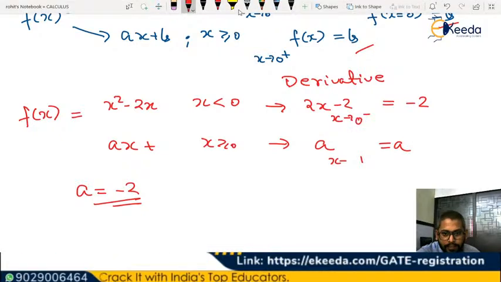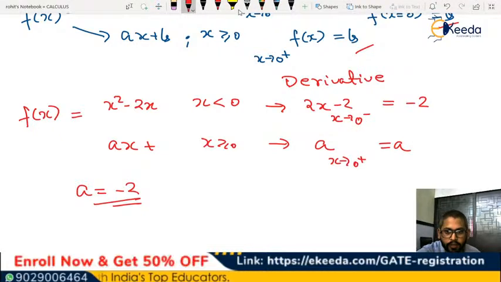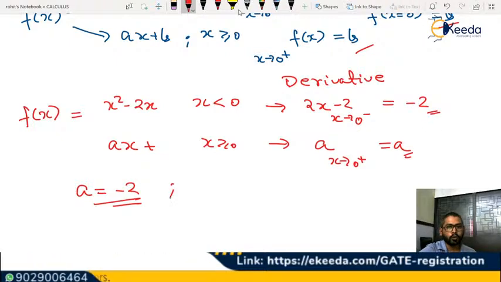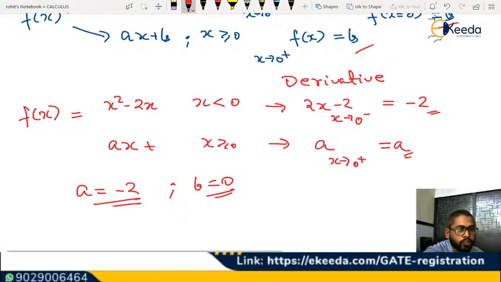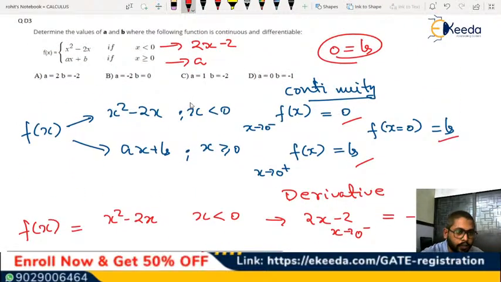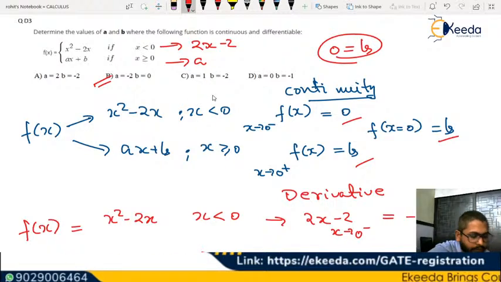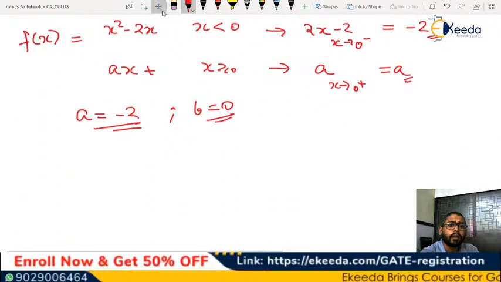x tends to 0 minus and x tends to 0 plus. So it is going to be minus 2 and this is going to be 2. So a should be equal to 2 and b should be equal to 0. If this is also done, we have the answer equal to b. Clear? x tends to 0, correctly said.